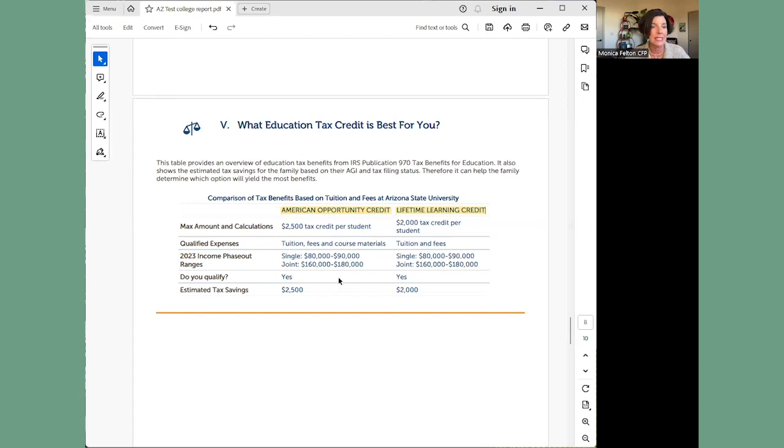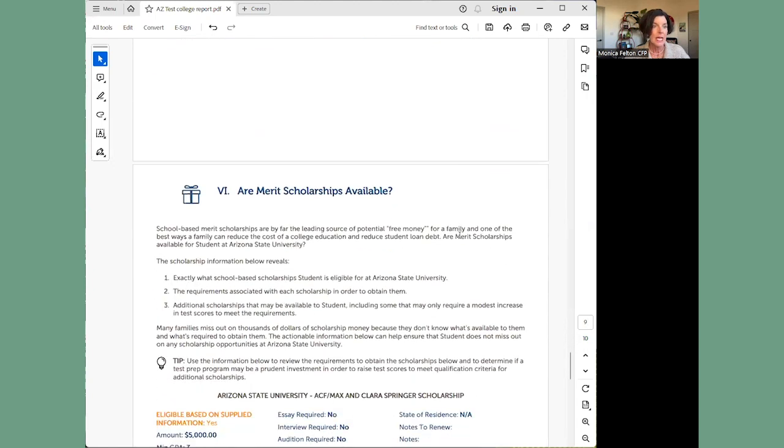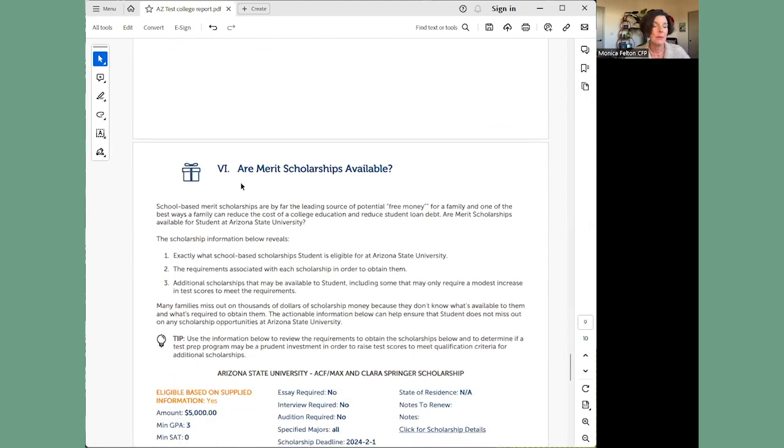So you can see in this situation, I put in $125,000 as the adjusted gross income for a married couple. So yes, I'm eligible for both of these tax savings, $2,500 for the American Opportunity Credit and $2,000 for the Lifetime Learning Credit.